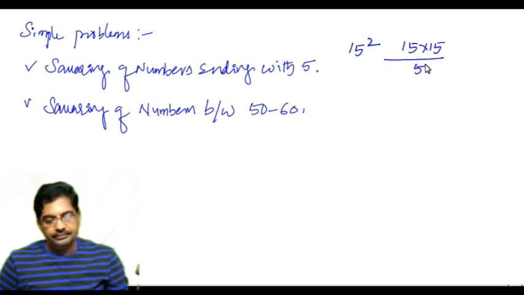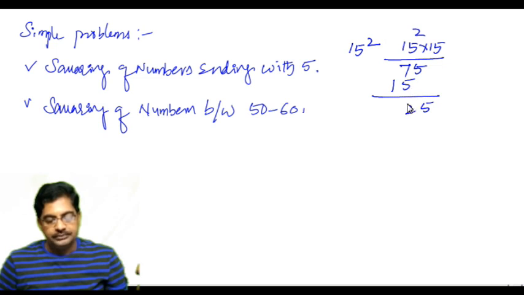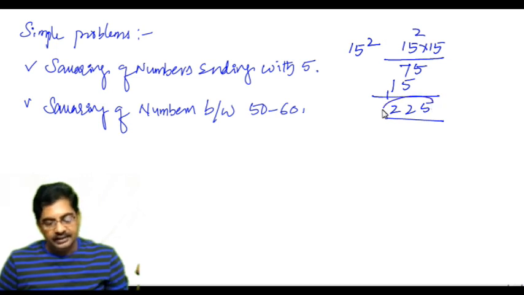5 times 1 is 5, 5 times 5 is 25, 2 is the carry, 5 times 1 is 5, plus 2 is 7. Then 1 times 5 is 5, 1 times 1 is 1. So adding these two, 5 plus 7 is 12, carry is the 1. So 1 plus 1 is 2, 225 is the answer. Now just by seeing 15 square, you can simply give this answer.